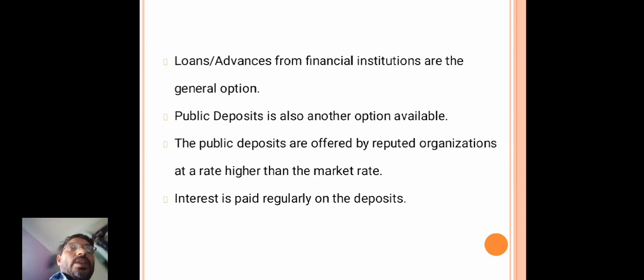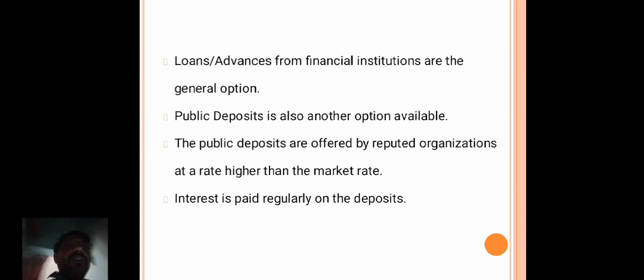So the short term capital is procured in the form of loans and advances from financial institutions. The loans or advances from the financial institution are the general option. Public deposits are also another option available. The public deposits are offered by reputed organizations at a higher rate. Interest is paid regularly on the deposits.